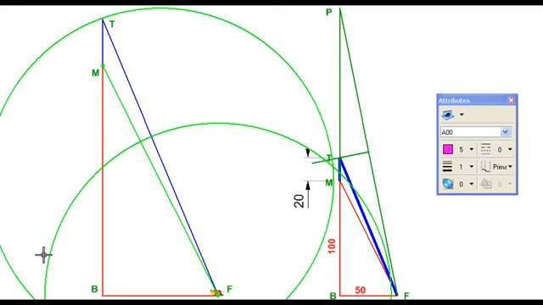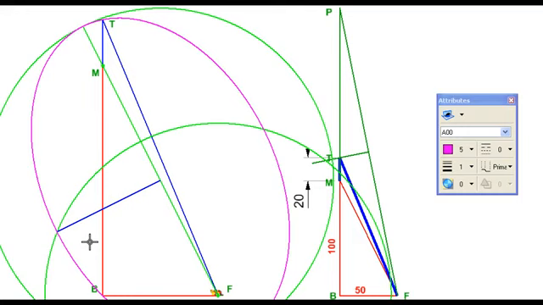Then I am going to draw a perpendicular bisector of MF wherever it intersects this circle. So let us trim that up to that point. Then I am going to extend this line MF, which will be part of our major axis now, up to this point. So we have a point on the major axis of the ellipse, we have a point on the minor axis of the ellipse, and we have the center of the ellipse. So the ellipse can be quickly plotted. Let's get rid of these construction circles.